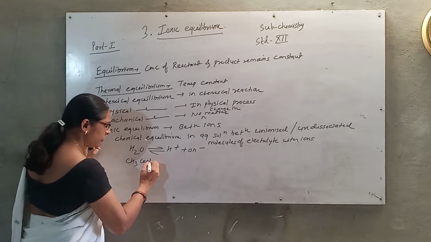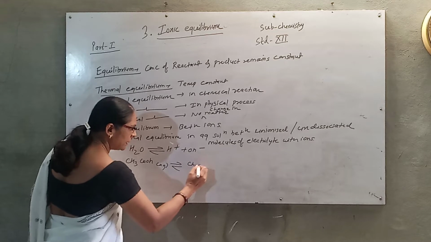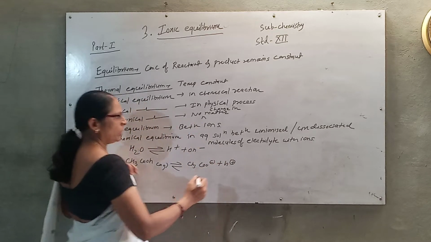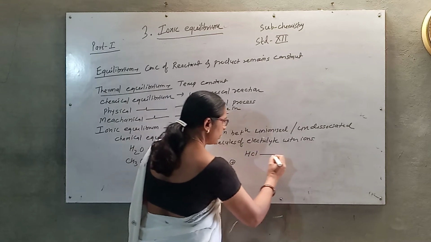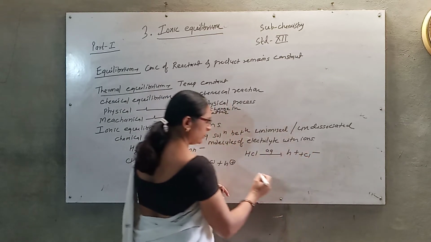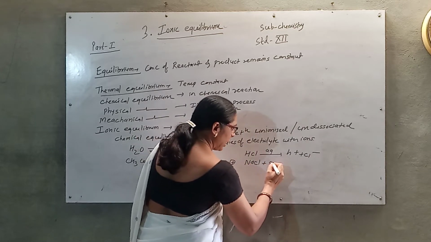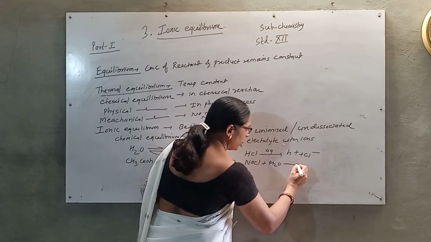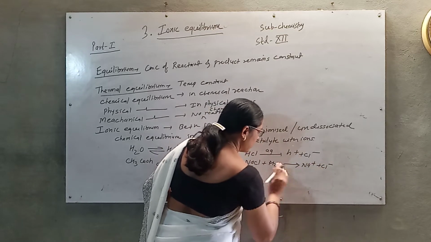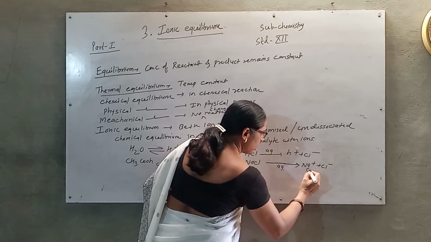Acetic acid, a weak acid, when dissolved in water gives acetate ion and H plus ion. HCl in aqueous solution gives H plus and Cl minus ions. Salts like NaCl and KCl, when dissolved in water, give Na plus and Cl minus ions.